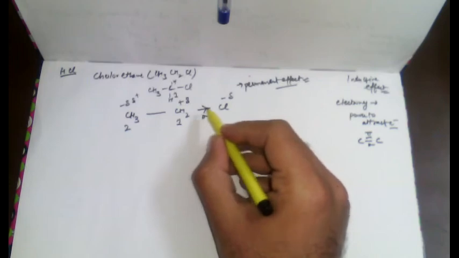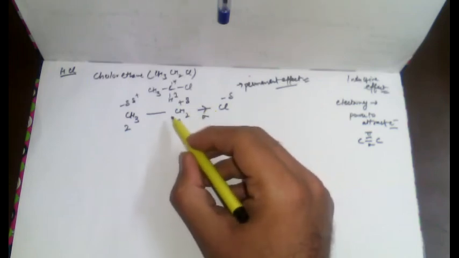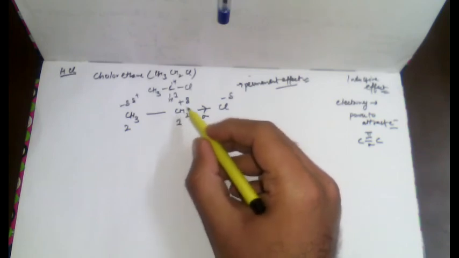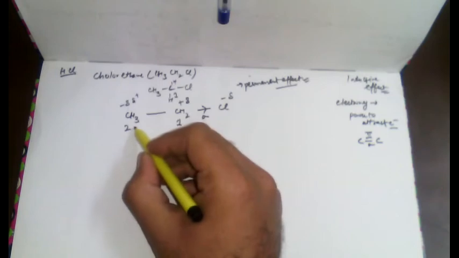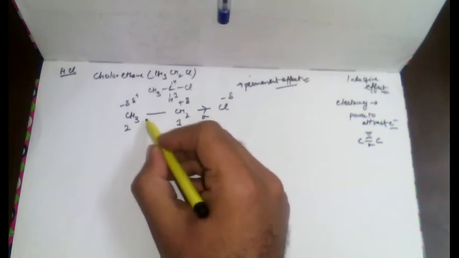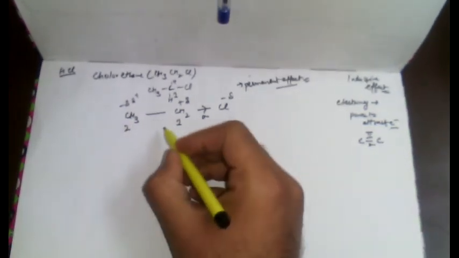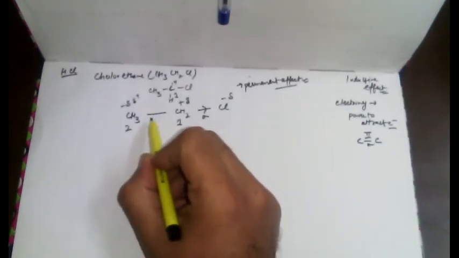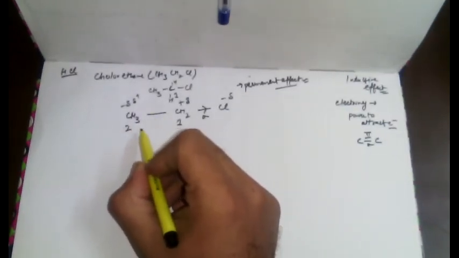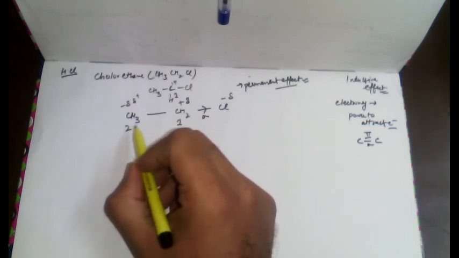This effect passes to subsequent bonds, but it decreases rapidly as the number of intervening bonds increases and becomes vanishingly small after 3 or 4 bonds. After 3 or 4 carbon atoms, the whole polarity effect vanishes.